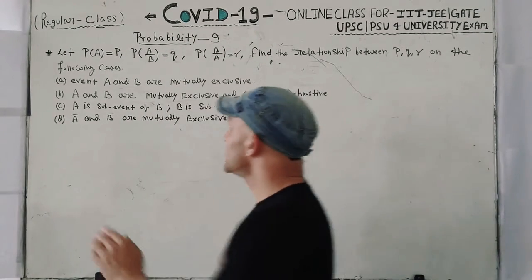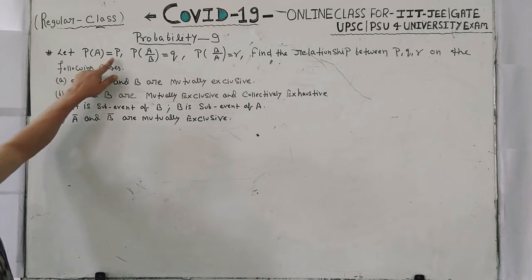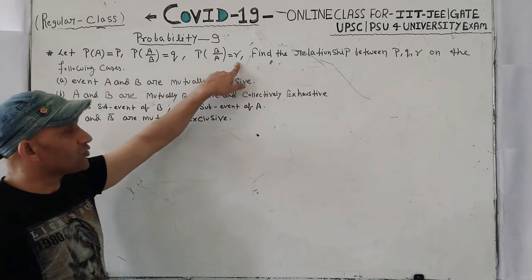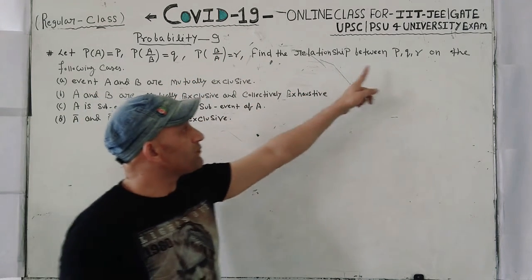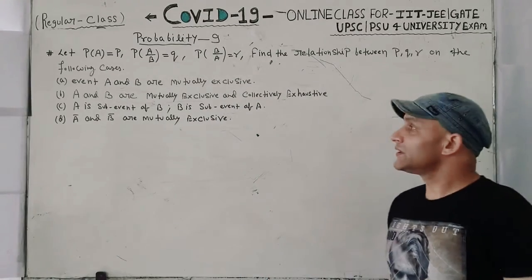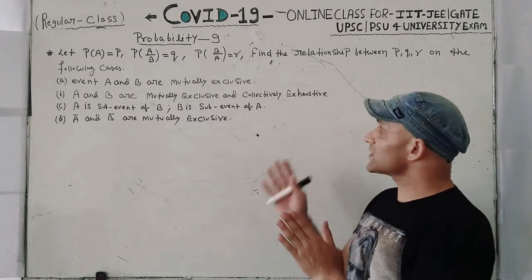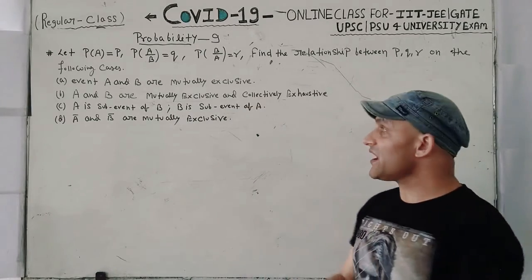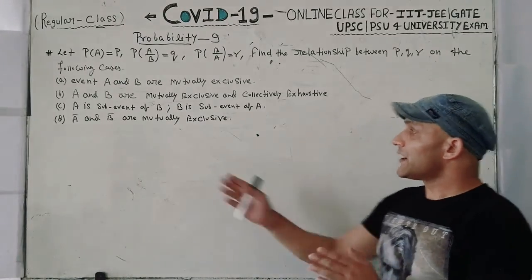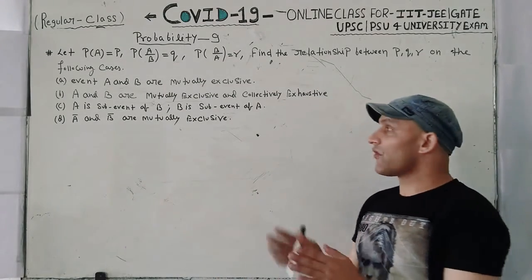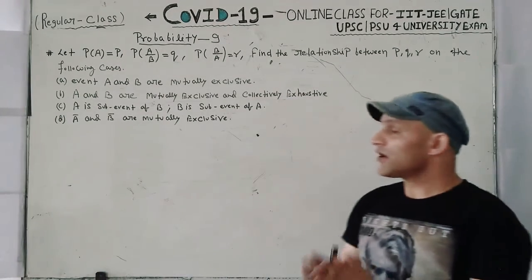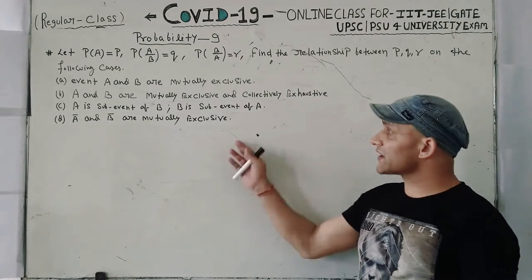The question is: let probability of A be equal to P, probability of A upon B be equal to Q, and probability of B upon A be equal to R. Find the relationship between P, Q and R in the following cases. Case 1: events A and B are mutually exclusive. Case 2: A and B are mutually exclusive and collectively exhaustive. Case 3: A is a sub-event of B and B is a sub-event of A. Case 4: A complement and B complement are mutually exclusive.